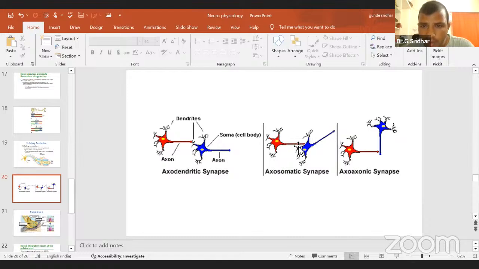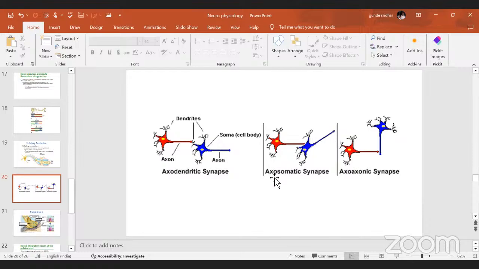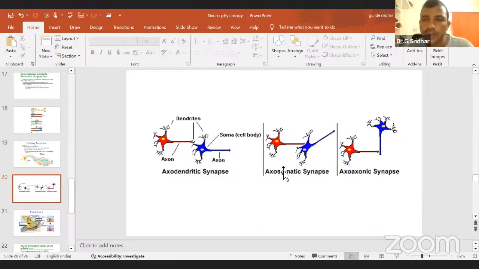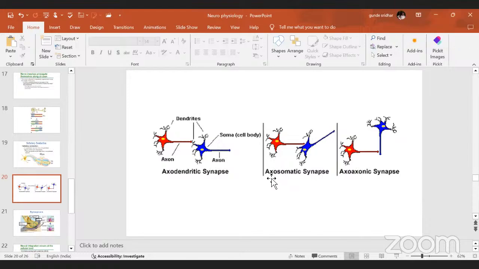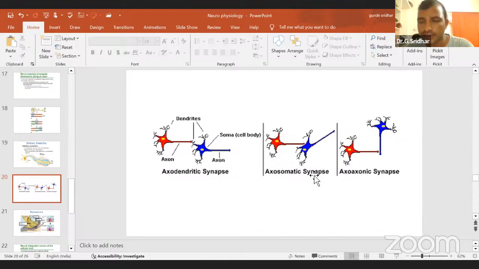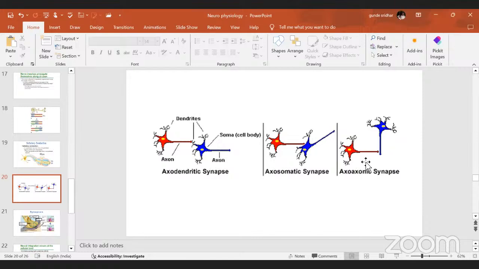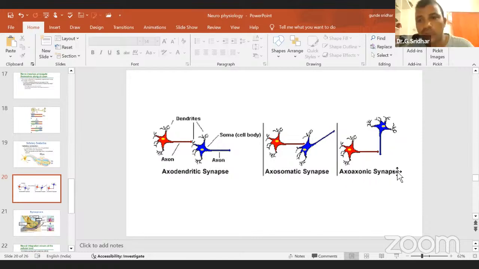Axon of one neuron to the cell body of the other neuron. I already told you, the cell body you can call the soma. That is an axosomatic synapse. Then axon of one neuron to the axon of the other neuron is called an axoaxonic synapse. This is how synapses are classified based upon the structure.